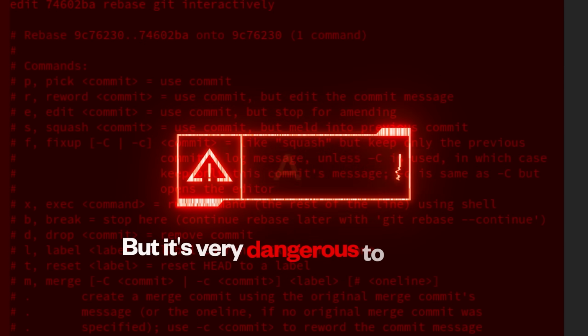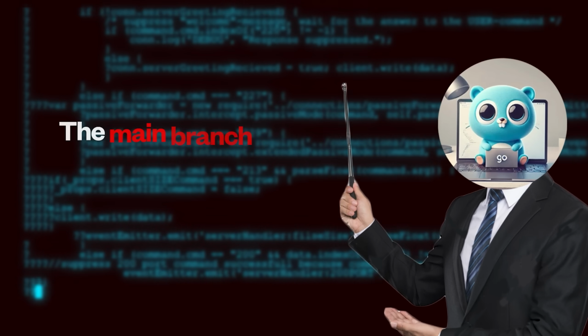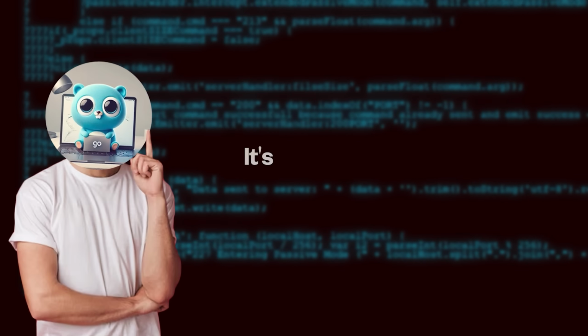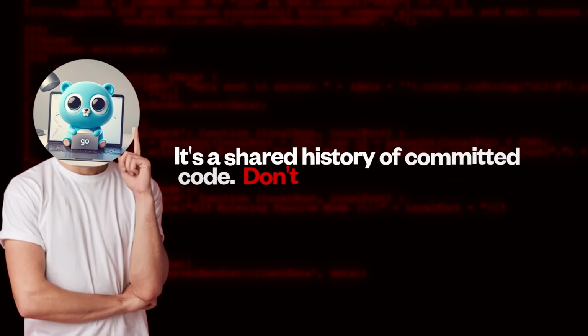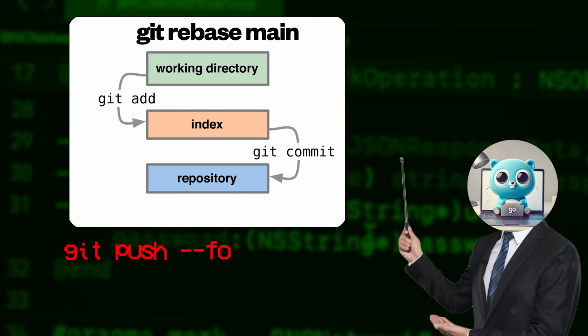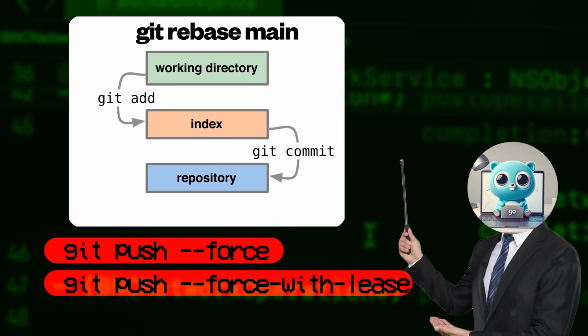But it's very dangerous to rebase main, shared, or public branches. Remember that these are shared resources. The main branch or other shared branches like dev is a central point where multiple devs collaborate. It's a shared history of committed code. Don't tamper with it. If you do rebase a branch you've already pushed, you'll need to run git push --force or --force-with-lease, which is a safer option that will not overwrite any work on the remote branch.